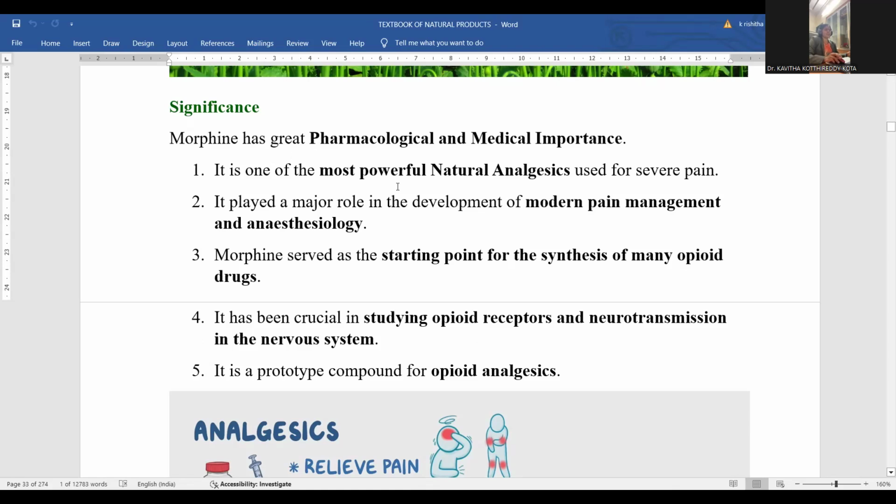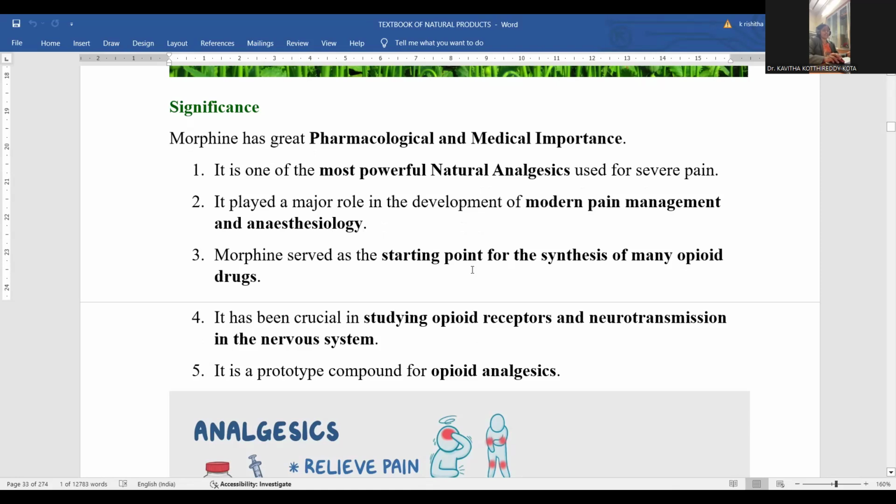It is one of the most powerful natural analgesics. Relieving pain is called the analgesic property. Whenever severe pain is present, if a person has an injury or is suffering post-surgery pain, morphine is most suitable. It played a major role in the development of modern pain management and anesthesiology.